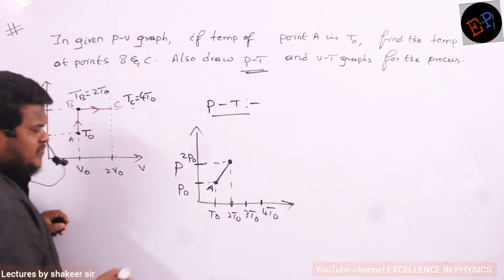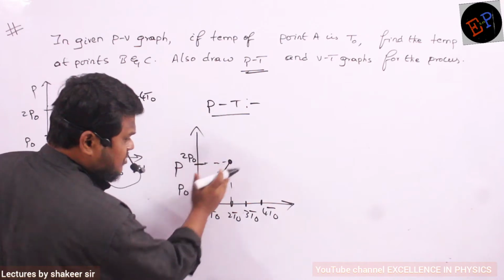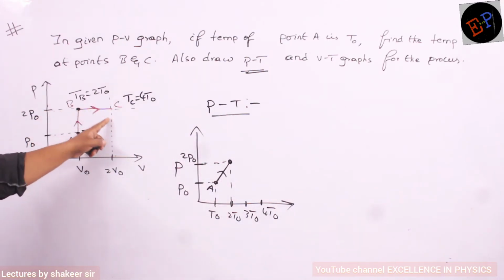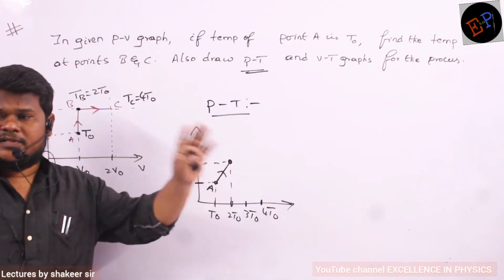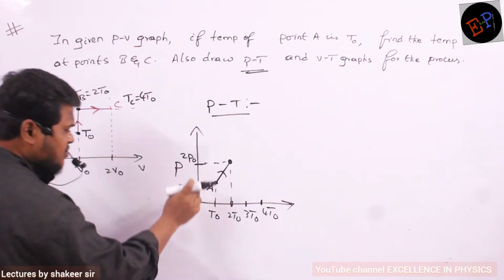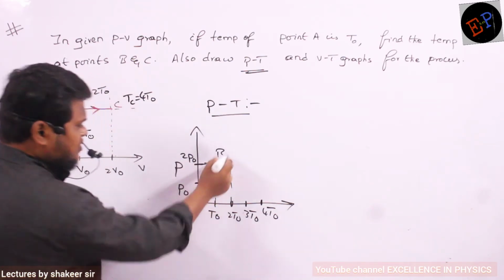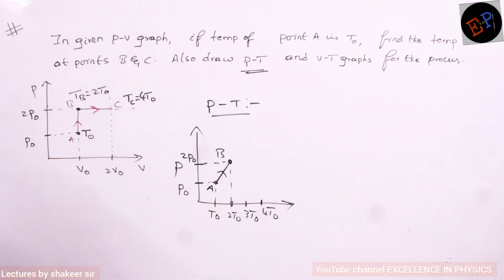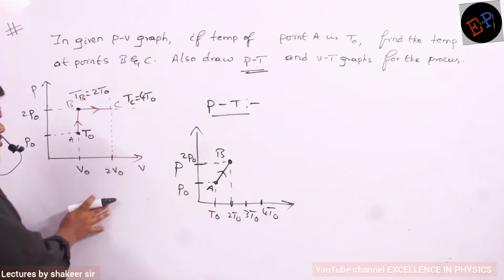Are you able to understand? And I am moving in this direction. Directions are also important. Without directions, you can never understand in which direction we are moving. So we are moving from A to B, no? So in our graph also, we should move from A to B. This is the graph. Are you able to understand? Now, go to the second process, B to C.